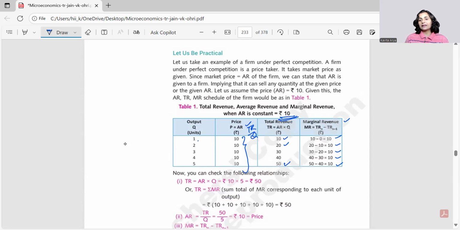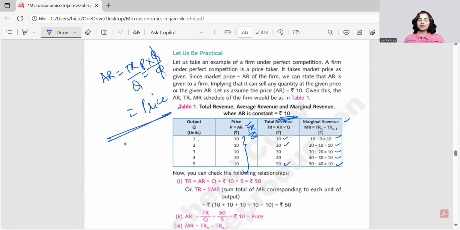And there is a question at times, why is P equal to AR? We say that AR is equal to TR by quantity. And what is TR equal to? TR is equal to price into quantity, divided by quantity, and hence we are left with price. So this simple two-step derivation, for a 1 mark or 3 mark question, whichever way it is asked in the paper, justifies that AR is price.